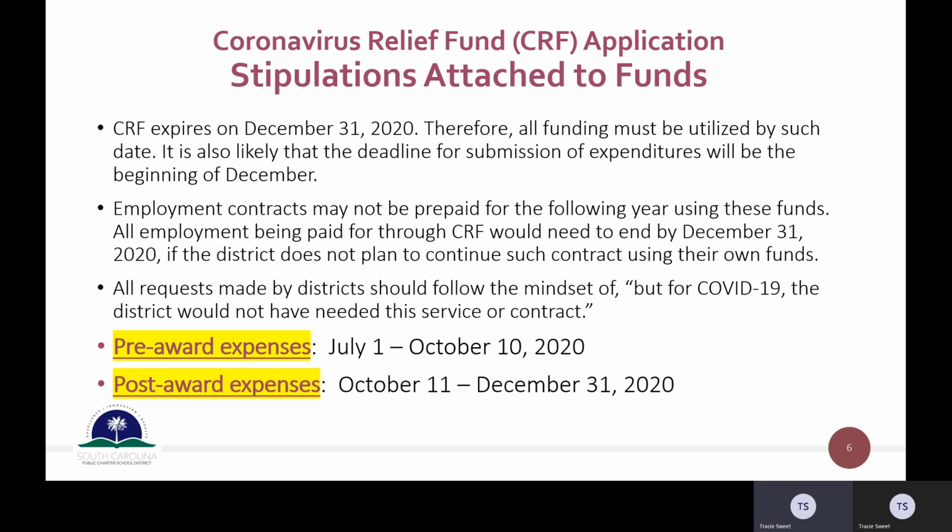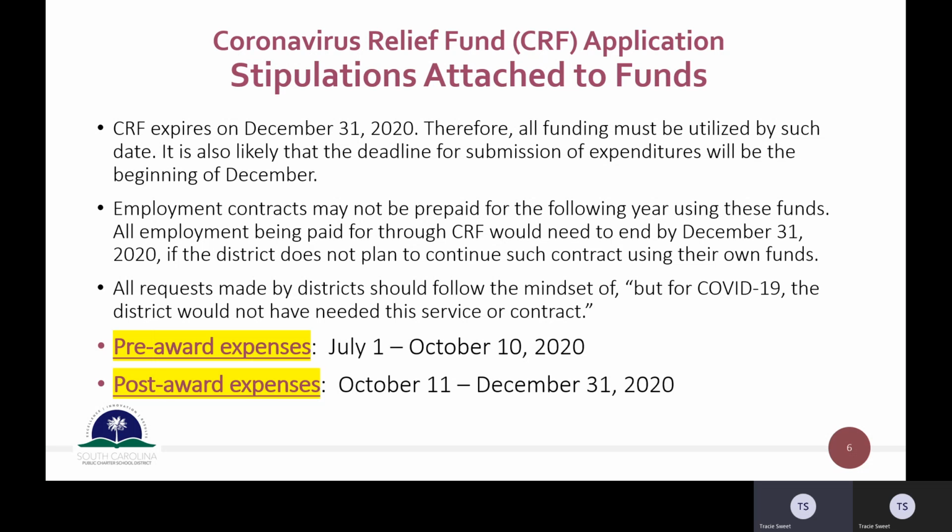So all employment being paid for through the CRF funds would need to end by December 31st of 2020 if the district or school does not plan to continue such contracts using their own funds. So again, these funds can only go through December 31st, 2020.